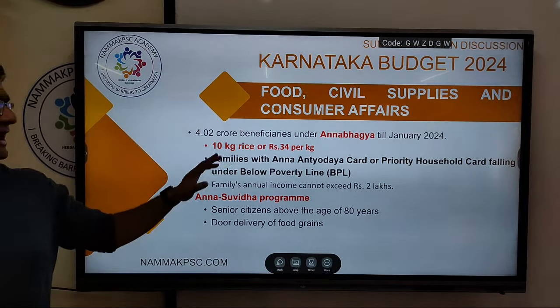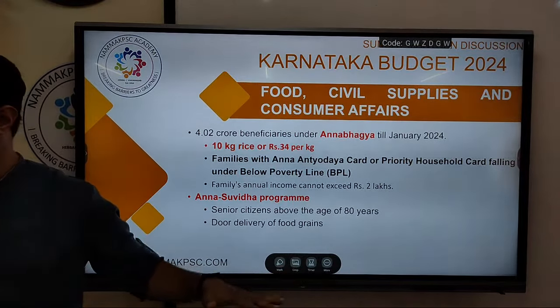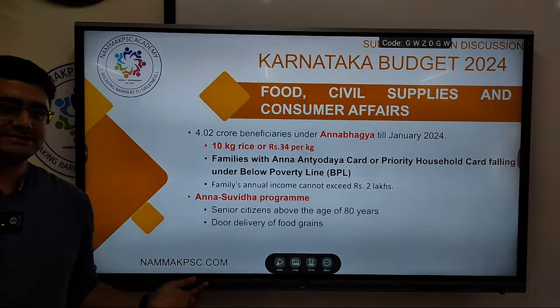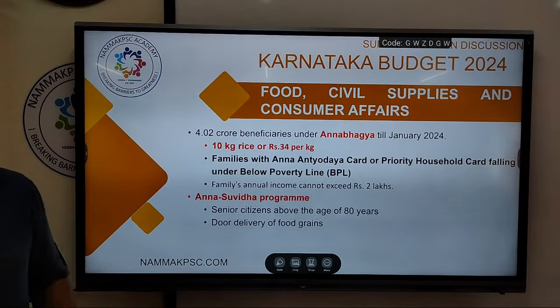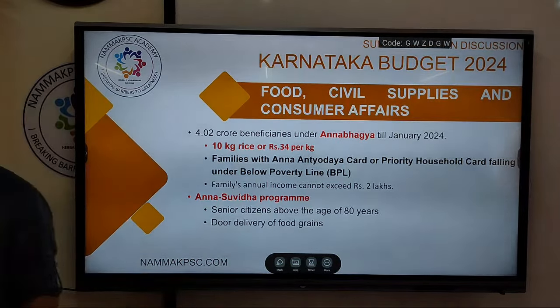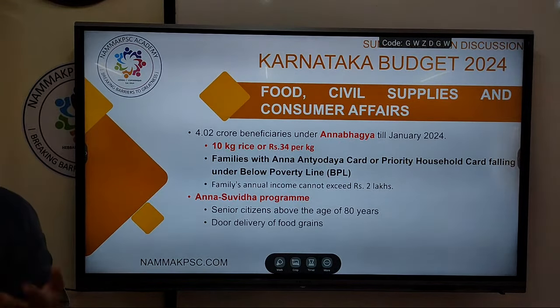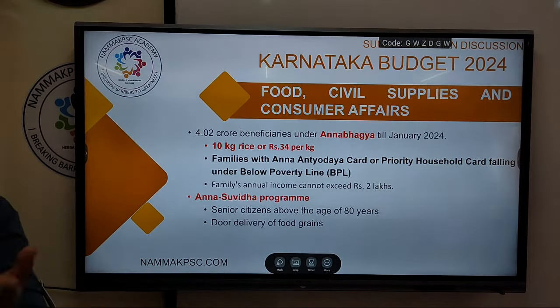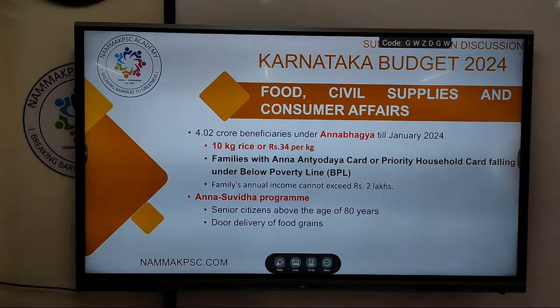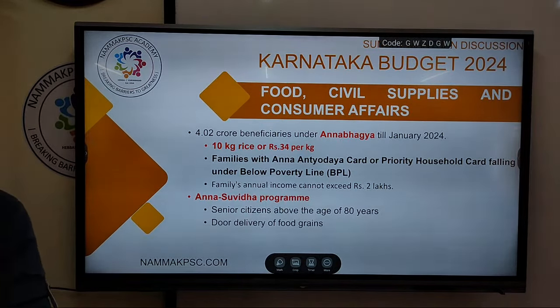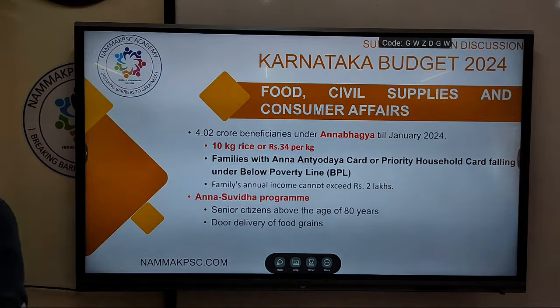Basically 5 kg was the initial rice that was to be distributed, which has now been increased to 10 kgs. And that also was in news. There was a controversy that the government does not have this kind of rice to distribute. So alternatively, the government is giving 5 kg rice, and for the other 5 kg, it is giving cash by direct transfer to the bank account, DBT. How much?